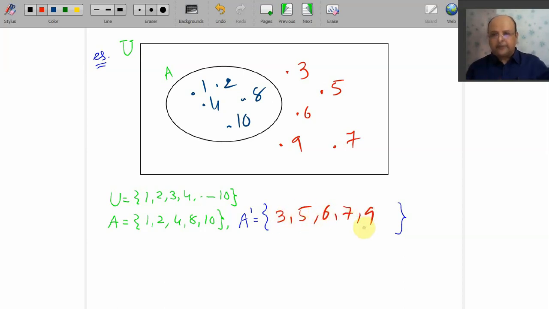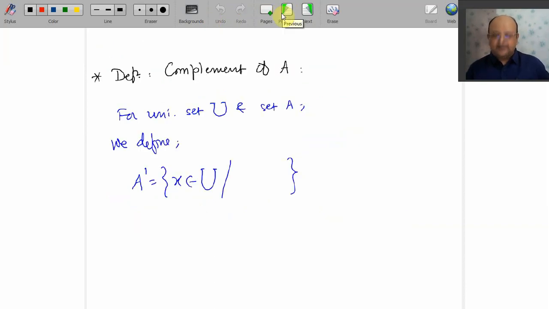Now you tell me. This is my method. I always explain first of all with the help of an example. And now I ask you students, tell me what should be the definition of A dash. Come on. 3, 5, 6, 7, 9. How did you construct it? Yes, those are the elements of U which are not in A. Yes, that is my definition.